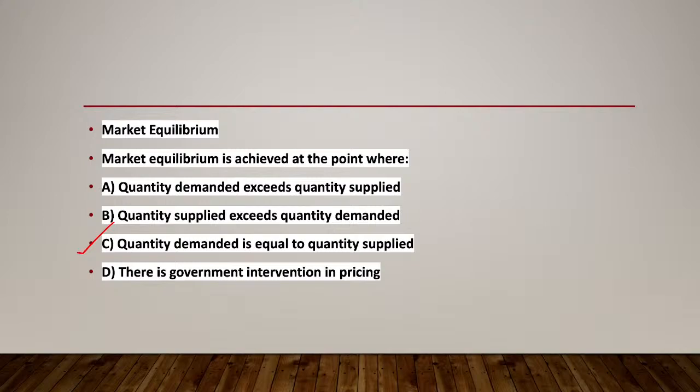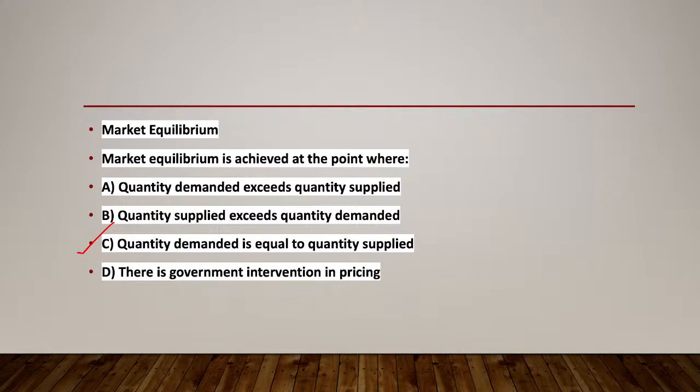Then we have option D, that there is government intervention in pricing. So it does not inherently indicate market equilibrium, as government interventions can distort the natural market forces that would typically establish equilibrium prices and quantities. Thus, the right answer here is option number C. I hope everyone is clear.